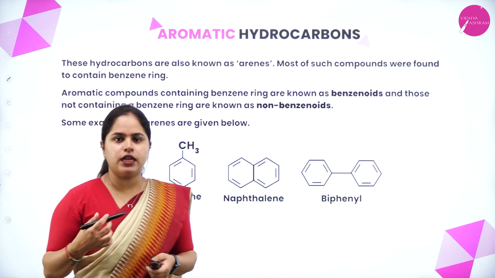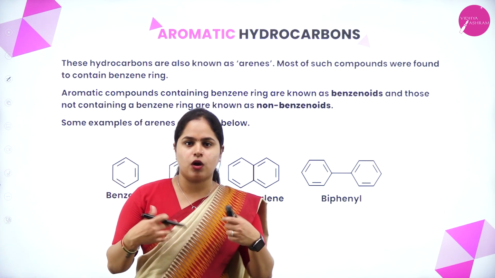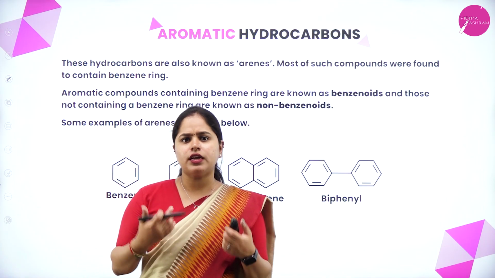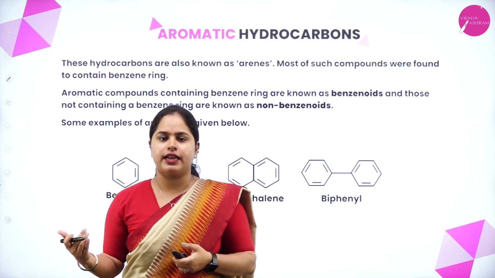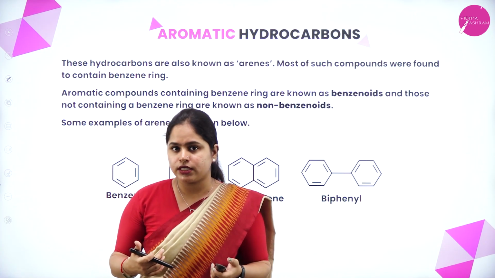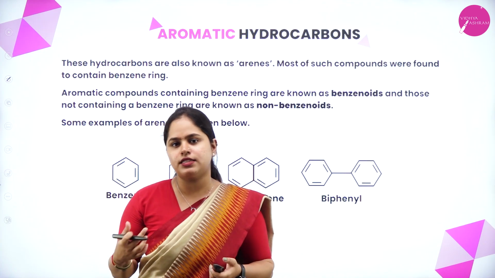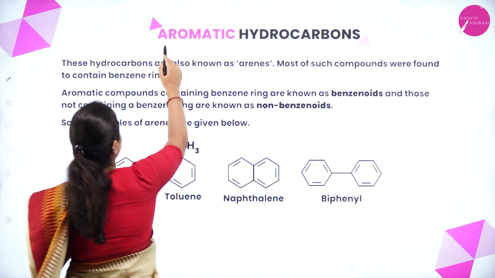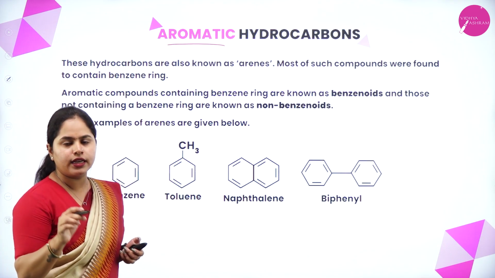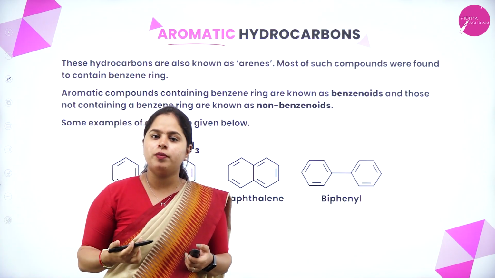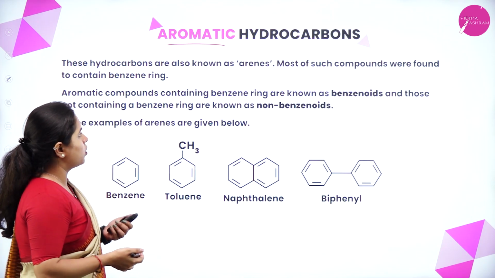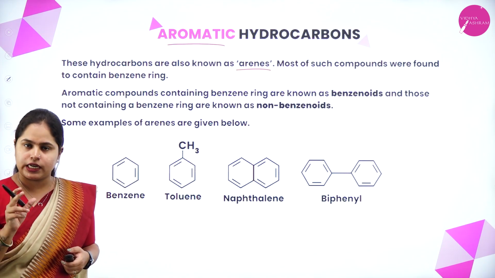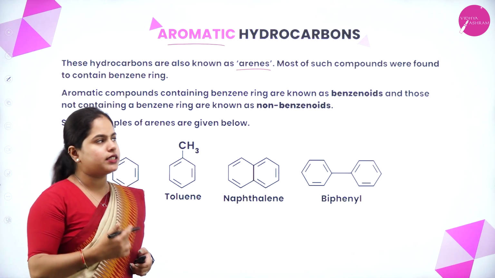So we have already studied the aliphatic hydrocarbons, right? Without ring structures, or they do not have a cyclic structure. Those are alkanes, alkenes and alkynes. Alkanes are the saturated ones and alkenes and alkynes are the unsaturated hydrocarbons. So what are aromatic hydrocarbons? You might be familiar with this word aromatic from the organic chemistry chapter itself, right? So aromatic hydrocarbons, let's see. These hydrocarbons are also known as arenes. So if you see the word arenes, don't get confused, it's another name for aromatic hydrocarbons.